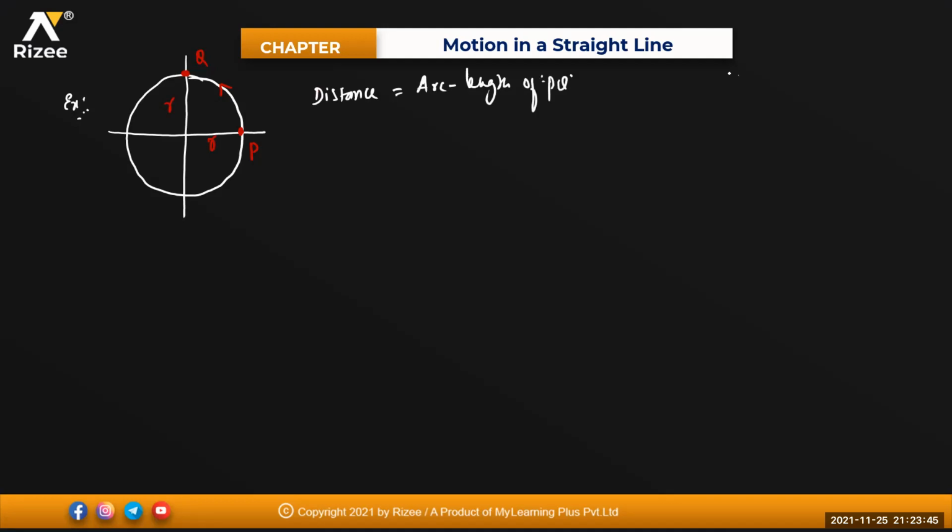Can anyone tell me what is an arc length, beta? See, in the circular path, if I'm going from point A to some point B, the angle made by this is theta and this is L, isn't it? Now how do you write the value of theta? Theta is equal to arc length L divided by radius, isn't it? So what is the distance here right now, P to Q? The angle is 90 degrees. 90 degrees means how many radians, beta? Half quadrant. That is nothing but pi by 2.